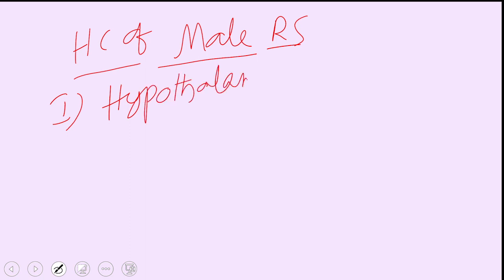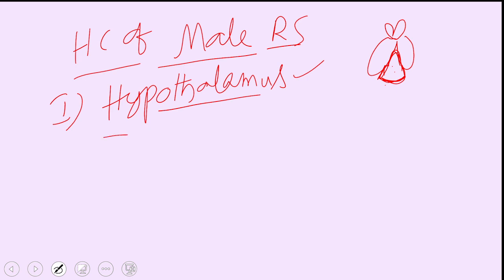Okay, so the floor of diencephalon, that is one part present in the forebrain. Forebrain has olfactory lobes, cerebral hemispheres, and diencephalon. So these are the olfactory lobes, these are the cerebral hemispheres, and this is the diencephalon region. The roof of diencephalon is called epithalamus, sides are called optic thalami, and floor is called hypothalamus. This hypothalamus produces hormones called gonadotropin releasing hormones.